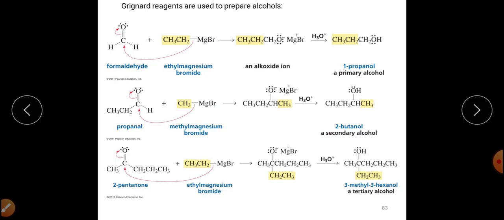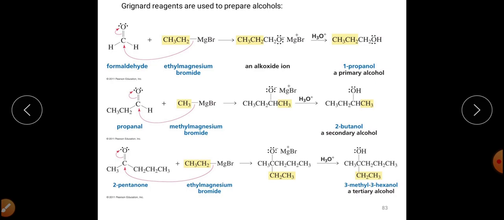Similarly, if we use ketone instead of aldehydes, and that ketone is allowed to react with ethyl magnesium halide, ethyl magnesium bromide, or any Grignard reagent, then with the same mechanism it will get converted into the intermediate, which upon subsequent hydrolysis will get converted into a tertiary alcohol.